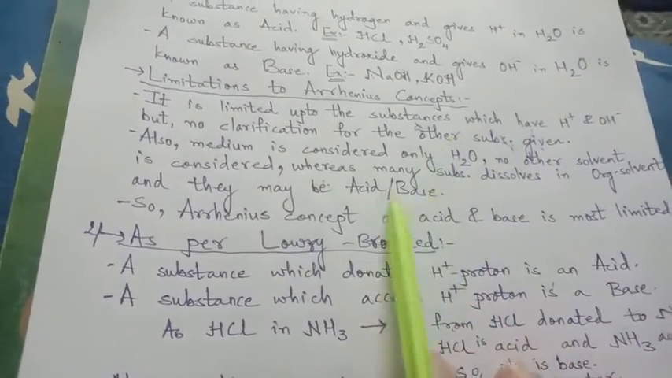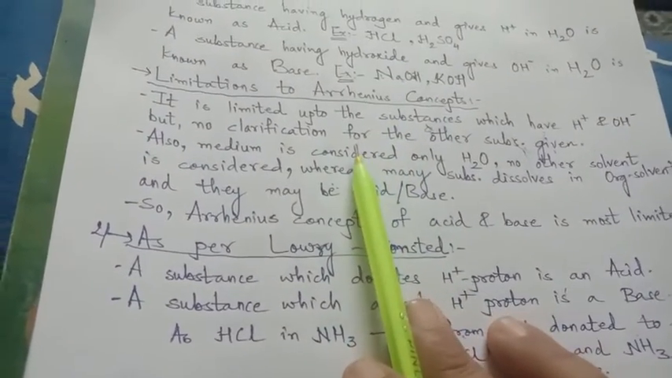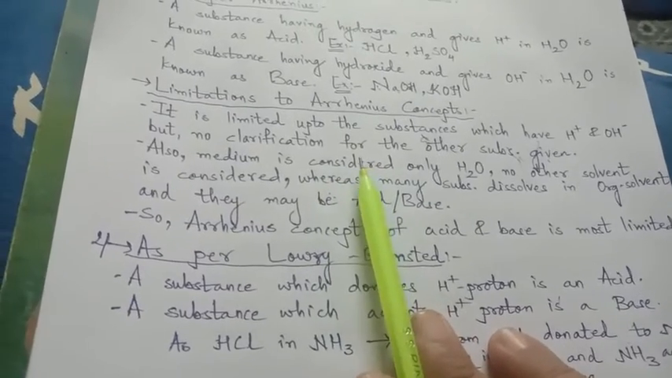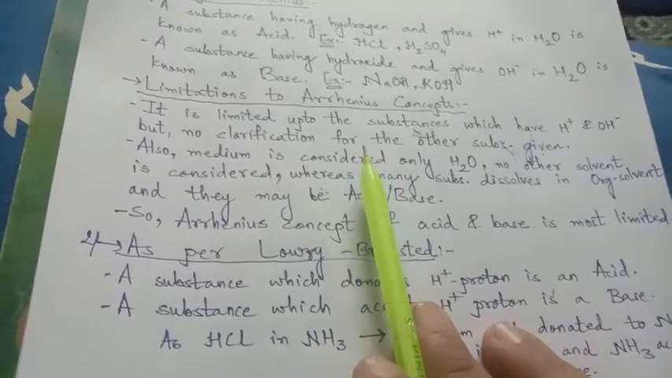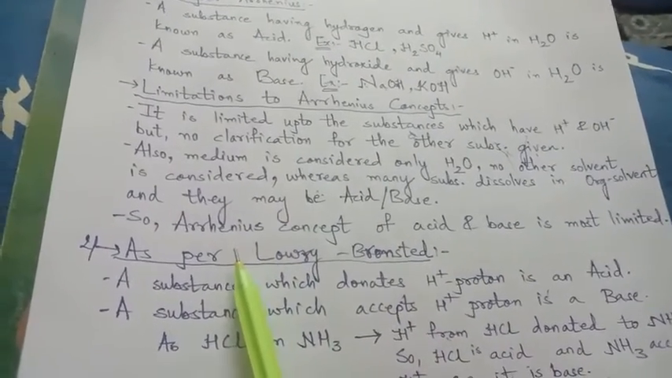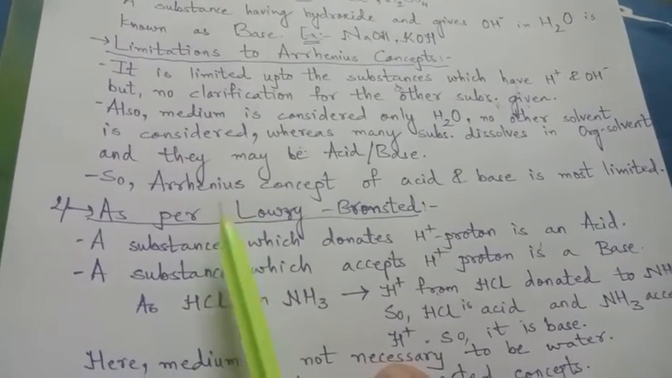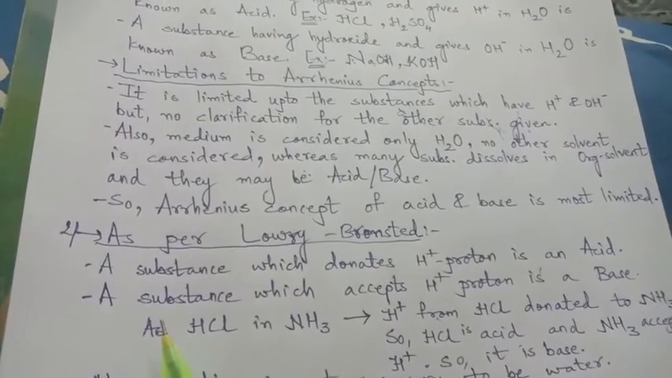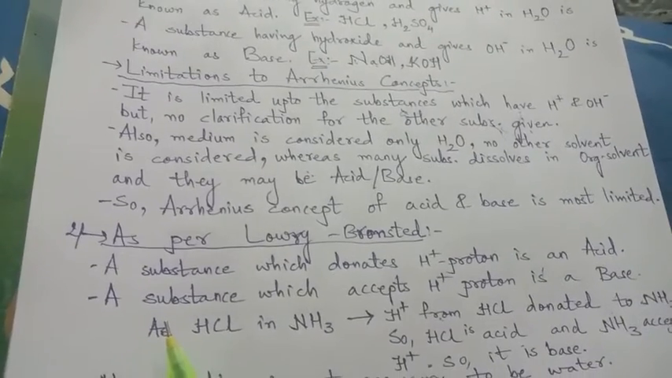So these are the two limitations: if water is the medium and the substance has H or OH, then when it gives H+ it is an acid and when it gives OH- it is a base. But for other substances, if they don't have H, if they don't have OH, or if the medium is not water, are they not acids? Are they not bases? That was not clarified by Arrhenius.